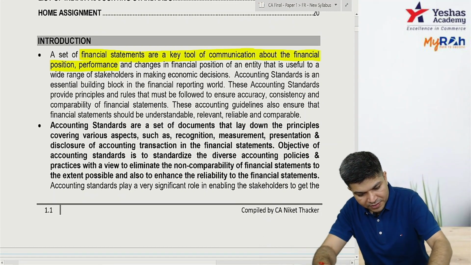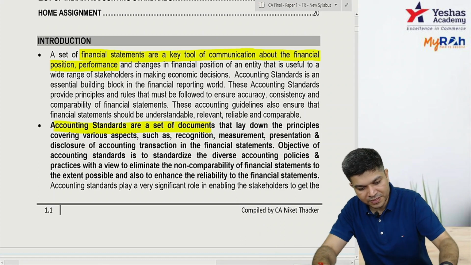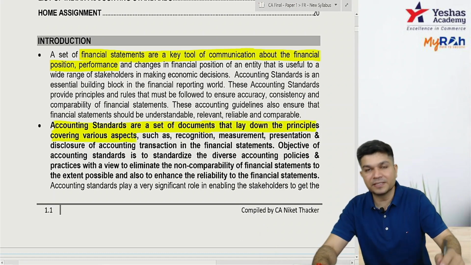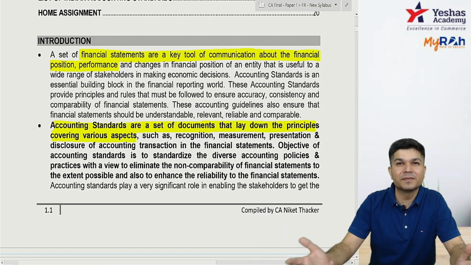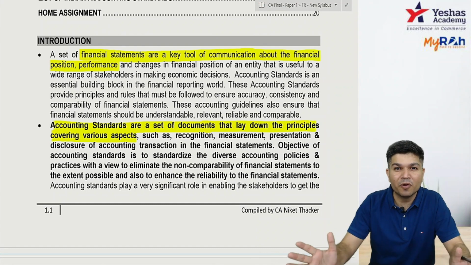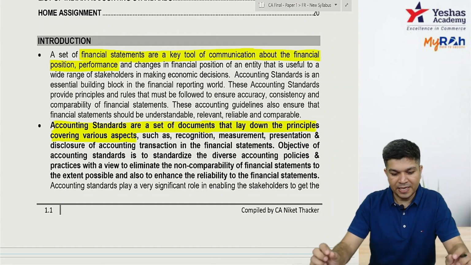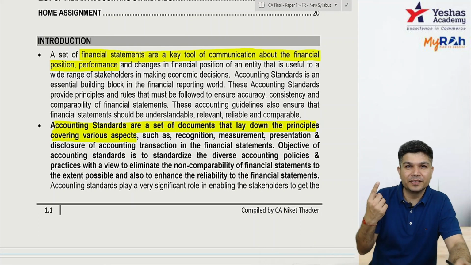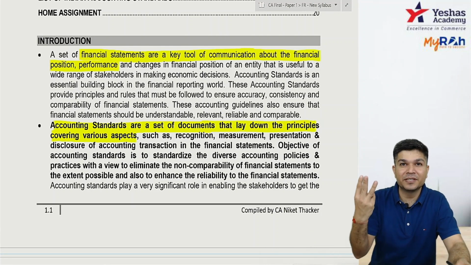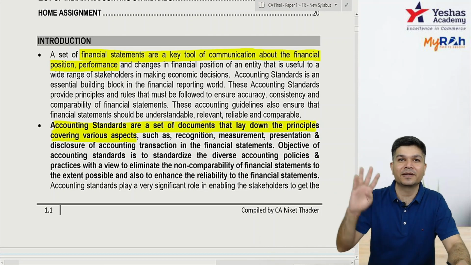So what are accounting standards? They are a set of documents that lay down the principles covering various aspects. They are some principles which we are required to follow whenever we are preparing accounts, and they give you recognition, measurement, presentation, disclosure related guidelines.